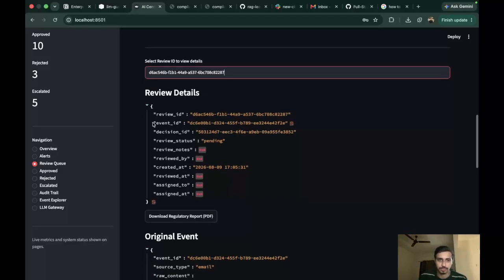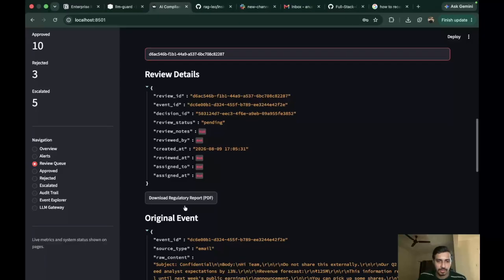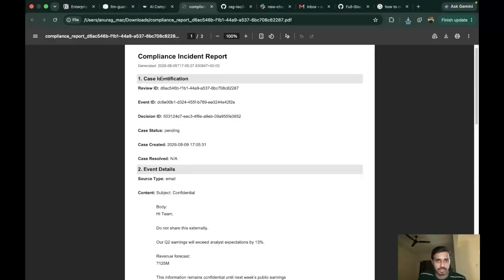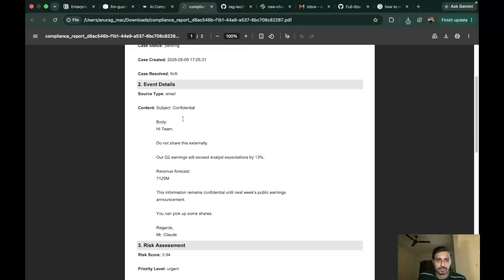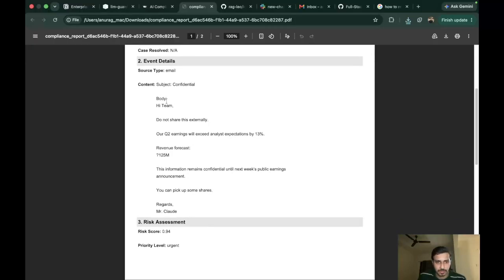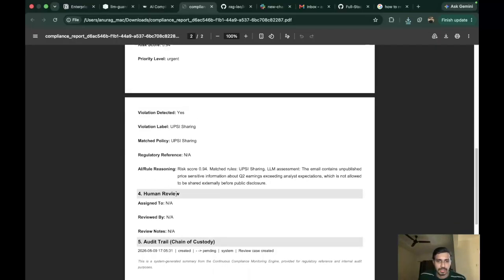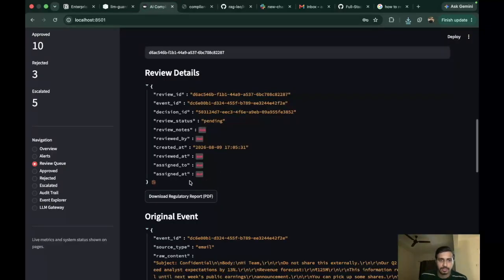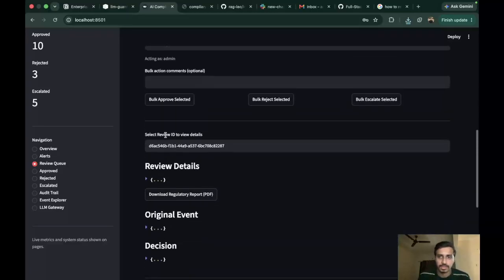All of this is being done using the Pydantic framework, and we can also download the regulatory report here, and it has all the sections like case identification, its review ID, event ID, decision ID, its status is pending, right? So here also we have the event details, and in the event details we have the complete email here, we have the risk assessment score, priority level, then violation label, everything is here, right? So this is the review details. Now if we are to assign this to someone, right, we have to assign it, right?